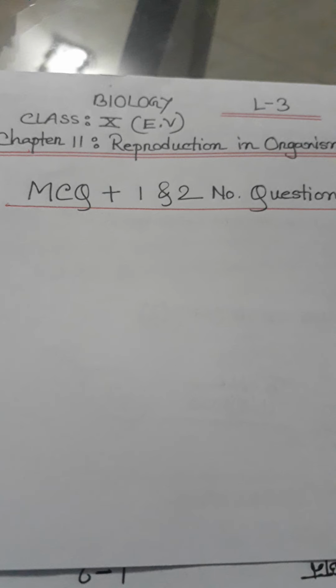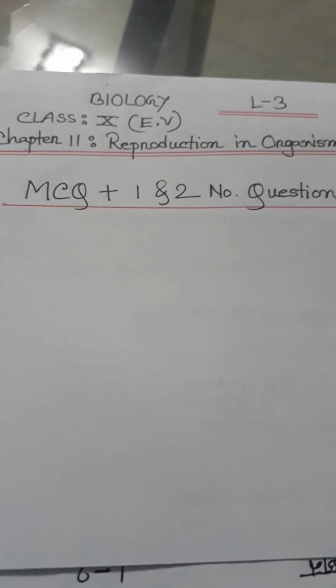Today is chapter 11, Reproduction in Organism, MCQ plus 1 and 2 mark questions. Some important MCQ and 1 and 2 mark questions from chapter 11. In my previous two lectures from chapter 11, I had given two important creative questions and some 1 and 2 mark questions respectively. So today we will discuss some important MCQ from this chapter.